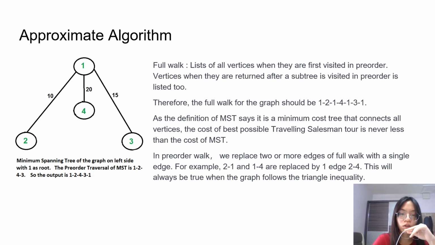In the pre-order walk, we replace 2 or more edges of full walk with a single edge. For example, 2, 1 and 1, 4 are replaced by 1 edge 2, 4. This will always be true when the graph follows the triangle inequality. Therefore, by replacing 1, 2, 1 and 1, 4 with 2, 4, and 4, 1 and 1, 3 with 4, 3, we get the solve for the traveling salesman problem is 1, 2, 4, 3, 1.